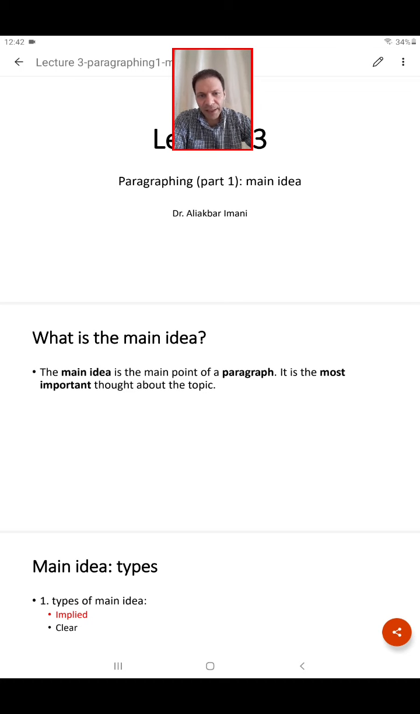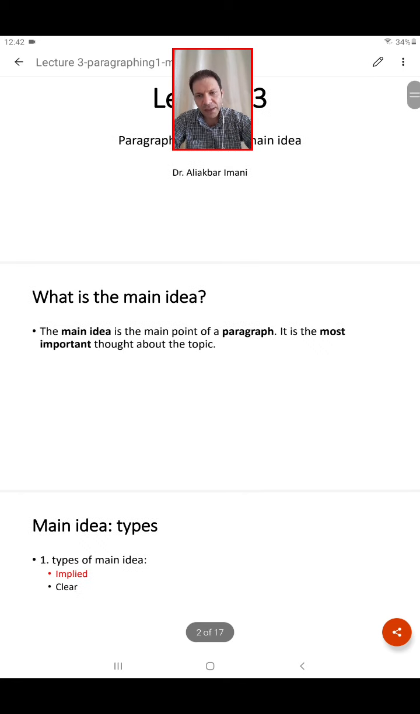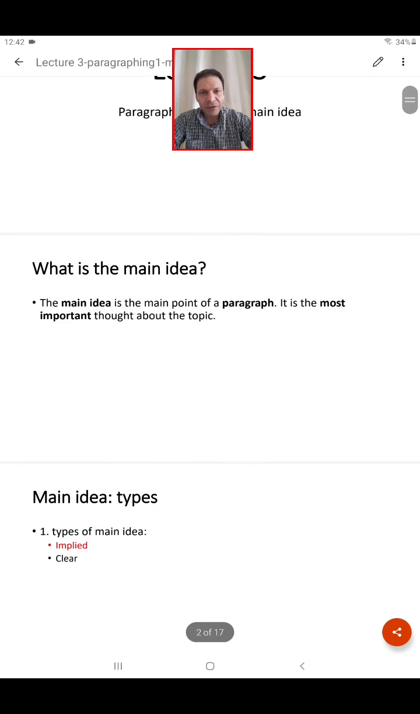Alright, so what I am going to talk about today is paragraphing. Now please everybody know that paragraphing is about writing. So we assume that you found your article or articles, then you read them. Then after you read them, you want to put the ideas together and write a paragraph, okay? So I would like to talk about paragraphing.